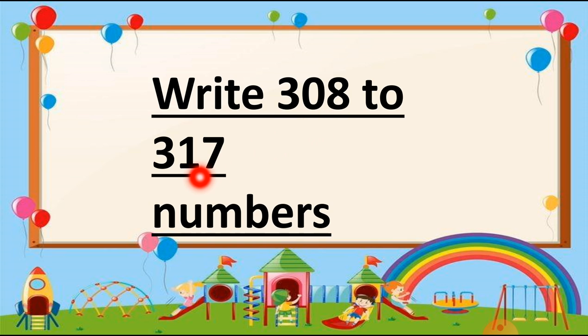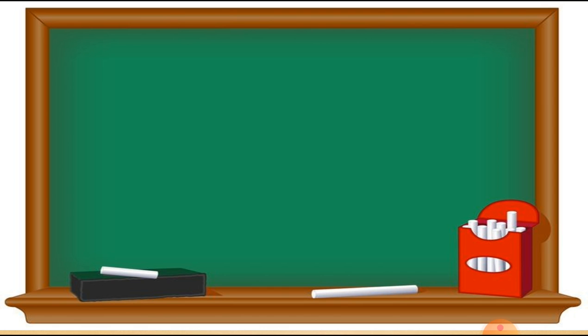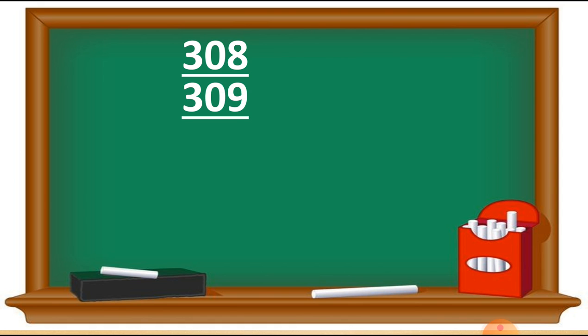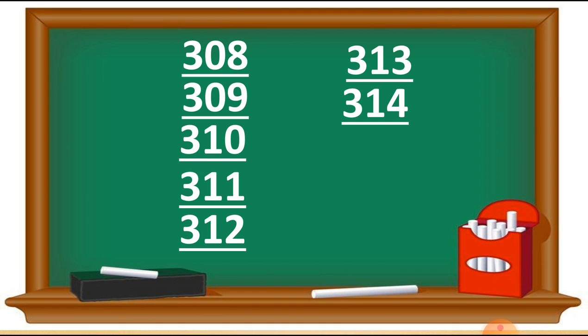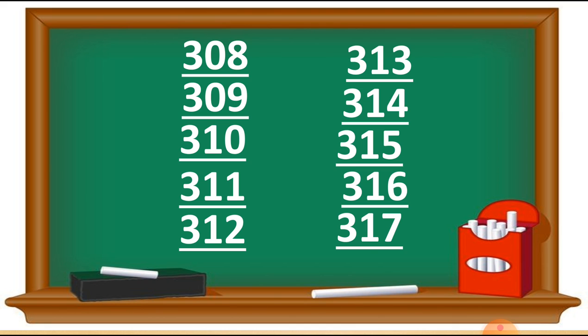Here 308 to 317. Now hope you understood how we write these numbers. Let's start with 308, 308, 309, 310, 311, 312, 313, 314, 315, 316 and 317. Hope you understood this better, and now there is no doubt in this, students.